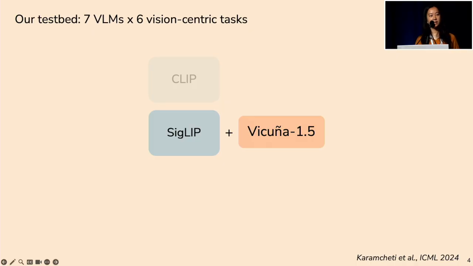As a second aside, these models are from the Prismatic VLMs paper, which I've shouted out here, which trained them originally to study the axes of VLM design that matter. But for us, these models really let us evaluate VLM performance by varying the vision representations without changing anything about the VLM. So we don't have to change the architecture, the training data, or any part of the inference pipeline.